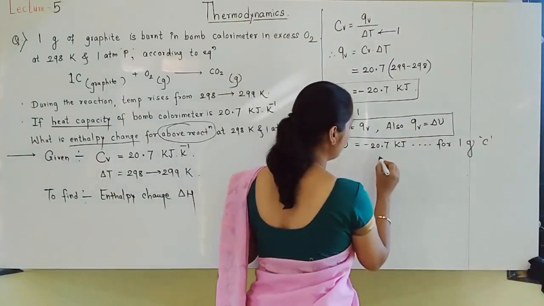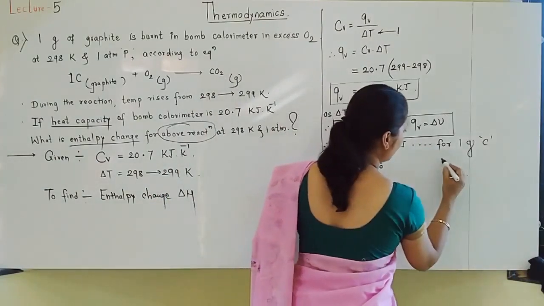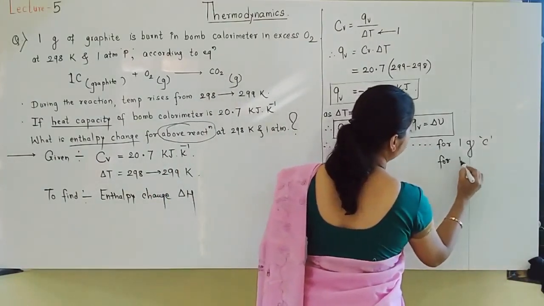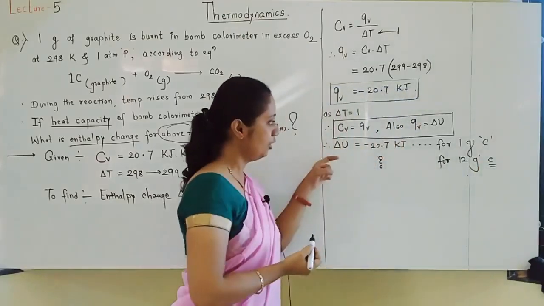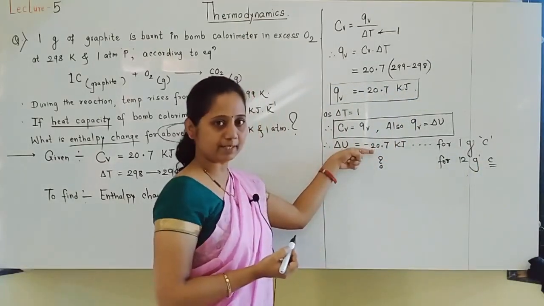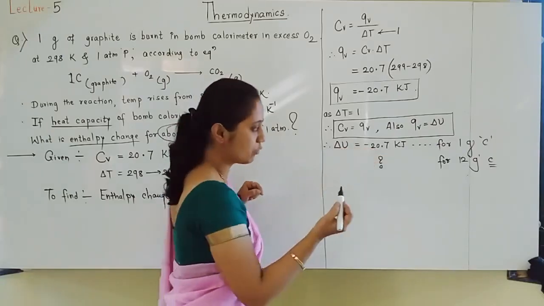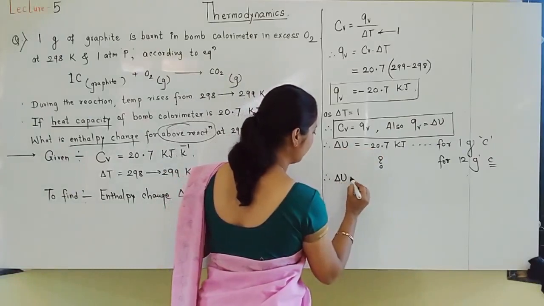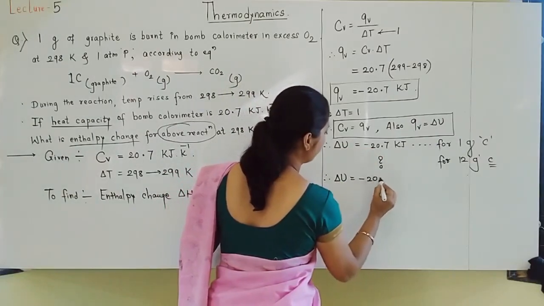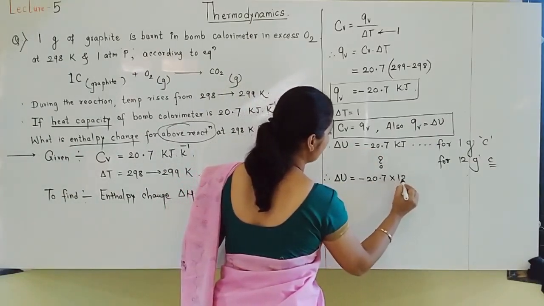Then what is the value for 12 gram? Just multiply by 12. So delta U is equal to minus 20.7 into 12.